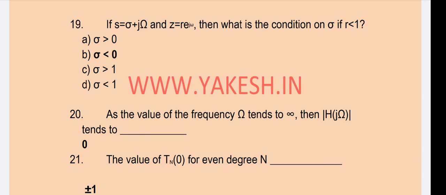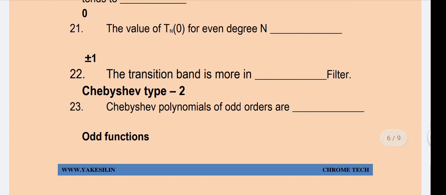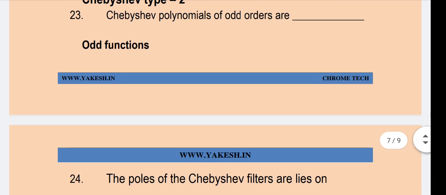The S equal to, see the equation, then what is the condition? Option B is the correct answer. As the value of frequency omega tends to infinity or 0, the value Tn of 0 for even degree n is plus or minus 1. The transition band is more in Chebyshev type 2 filter. Chebyshev polynomial of odd order are odd functions.